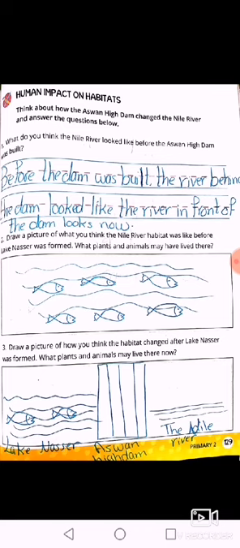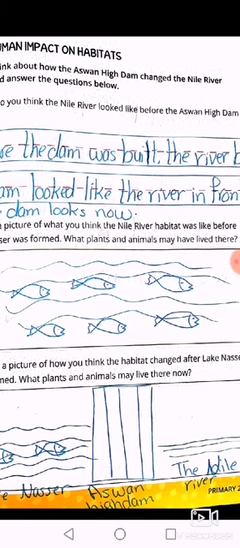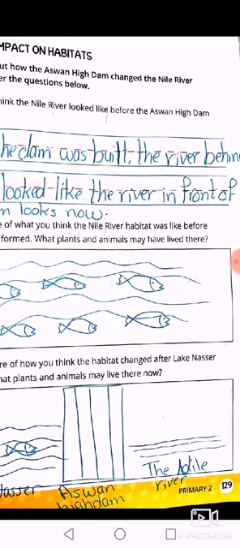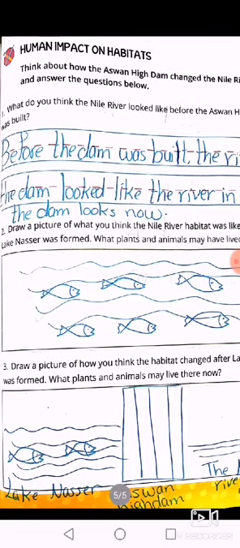Okay, now let's answer question number 3. Draw a picture of how you think the habitat changed after Lake Nasser was formed. What plants and animals may live there now? In the middle, I drew the Aswan High Dam. On the top, there is the Nile River, and on the bottom, you will find Lake Nasser and the fishes inside it.